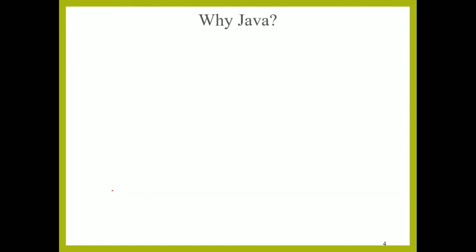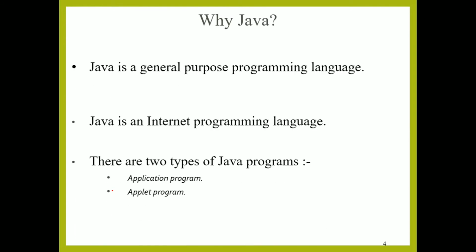Next, why Java? Java enables users to develop and deploy applications on the internet for servers, computers and small handheld devices. And for the future, Java is a general purpose programming language. The future of computing is being influenced by the internet, and Java promises to remain a big part of that future.